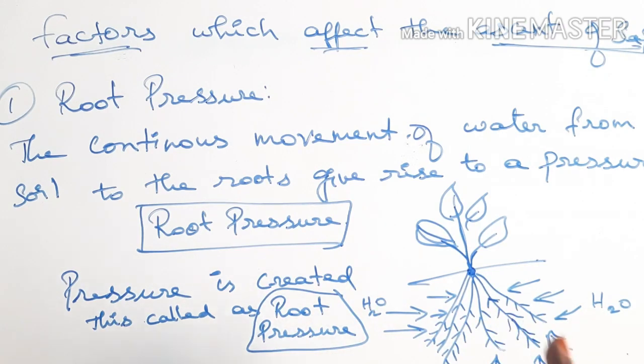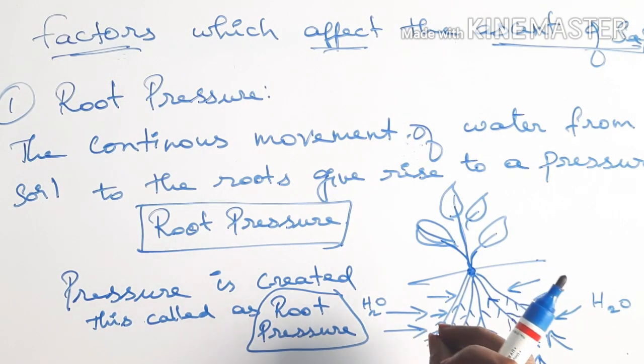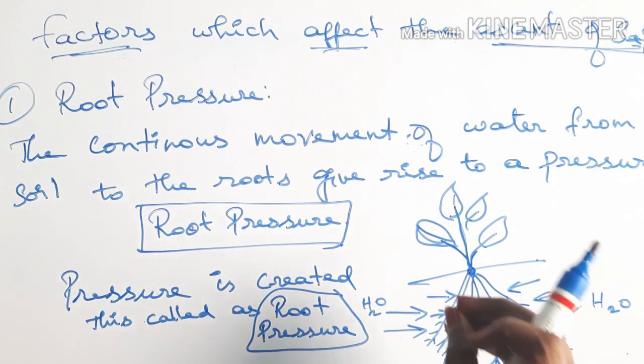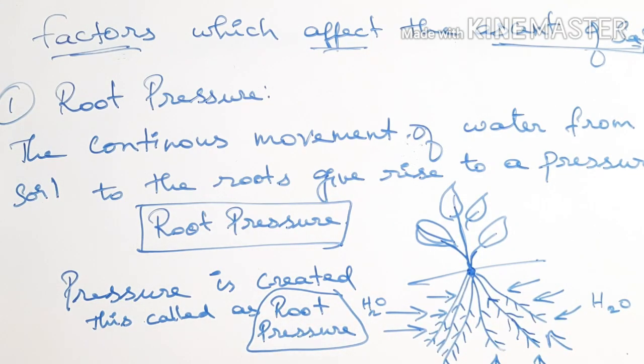If this pressure is not created in the proper amount, what happens? The sap will not be passed over to the xylem properly, and the xylem tissues fail to transport water or mineral substances to the aerial parts of the plant.